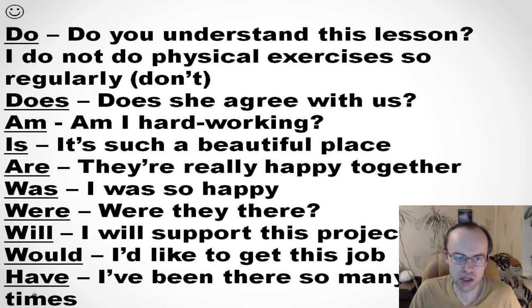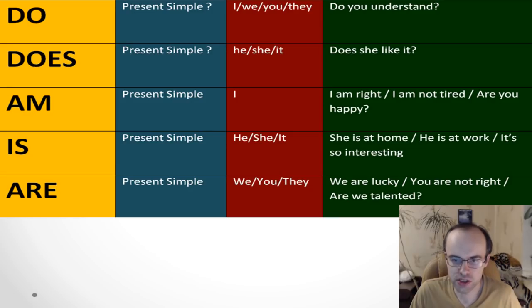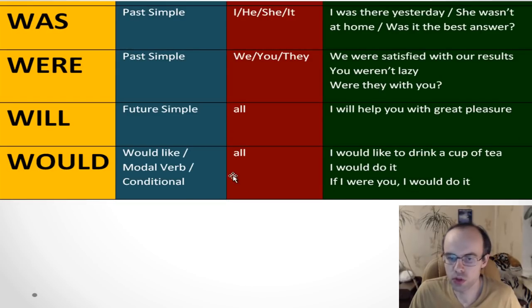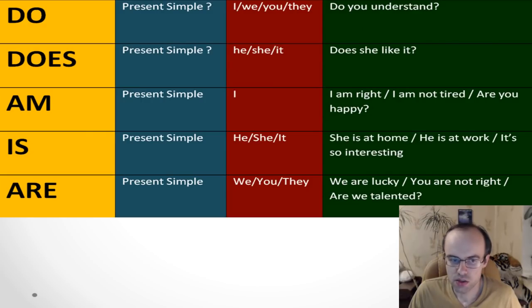Okay, my friends, I see that you see the basic difference between all these words and structures. You can make up your own examples, you can give more examples, in a statement, negative form and questions, and maybe with more specific cases, not only with would like, but with would as a modal verb, and in conditionals, why not? I think that you need more practice, but I'll try to be short and really helpful, my friends.